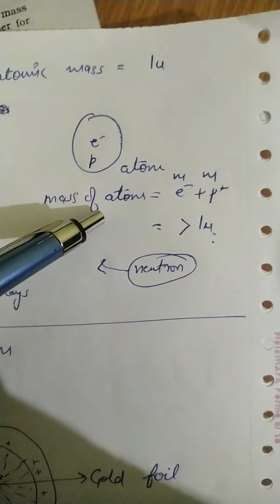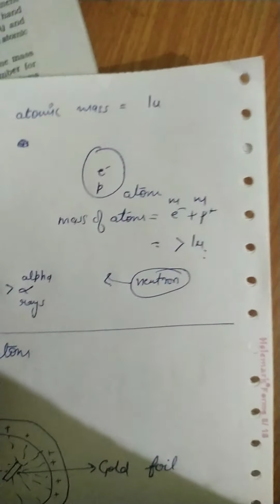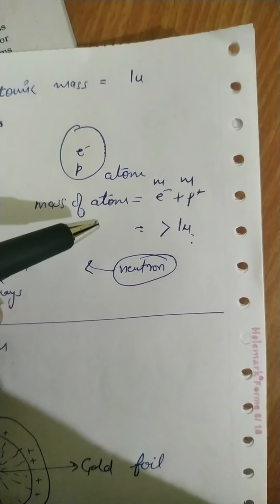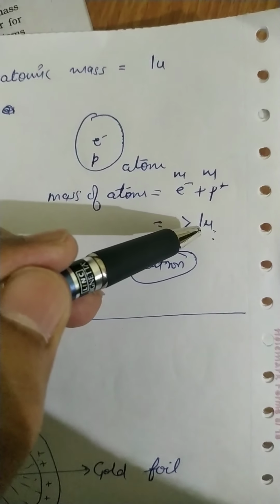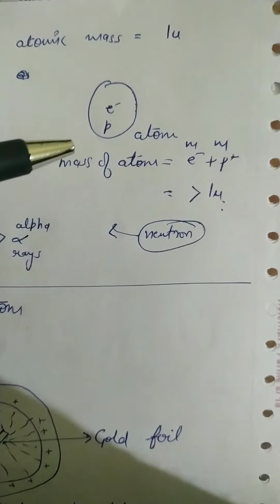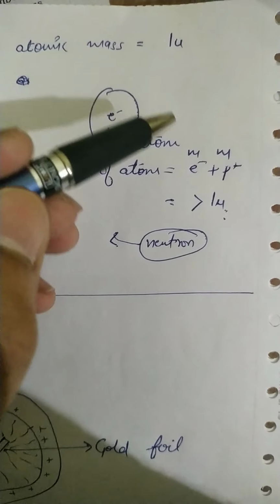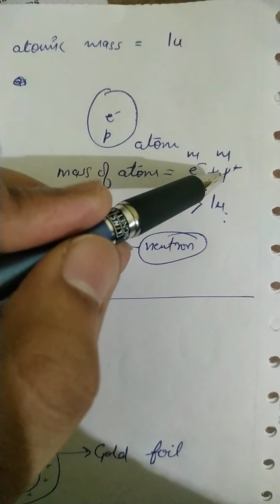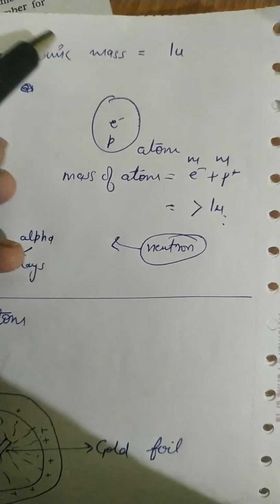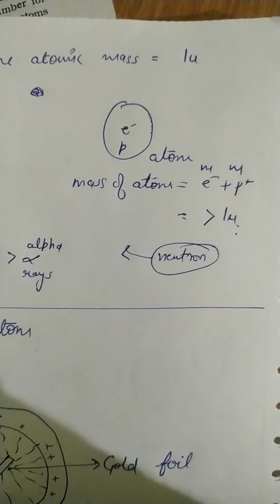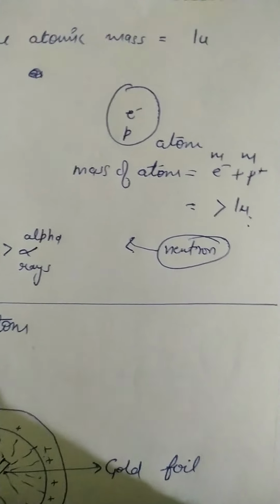But when they got the mass of the atom through the addition, they got the mass of the atom through mass of electron and proton less than 1u. So this was a great difficulty for them: why is the mass of the atom calculated through the sum of mass of electron and proton less than the atomic mass measured by the machines or through the spectroscopy method? So this was the misconception.